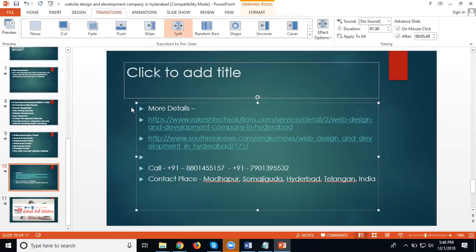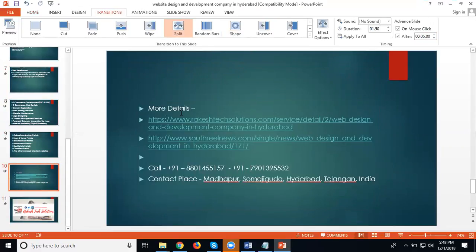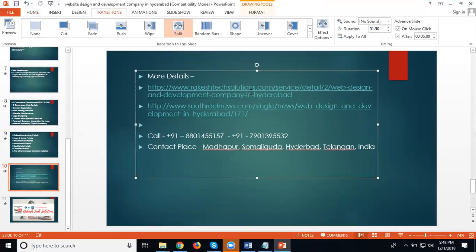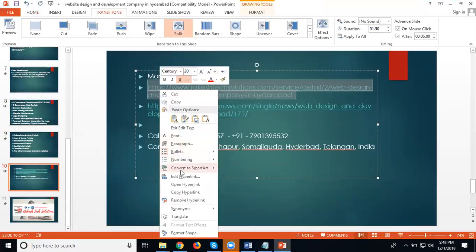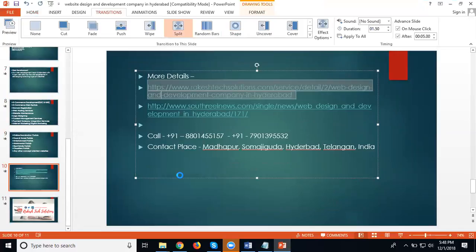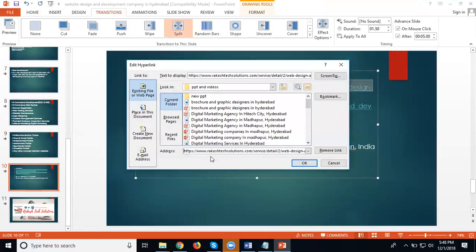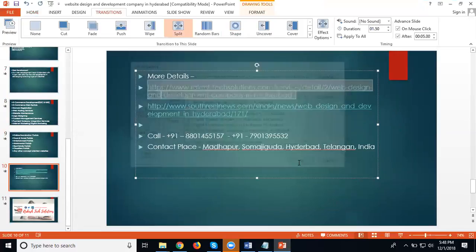So here, always make sure the hyperlink is working properly. How do you do it? Edit hyperlink. Select it.